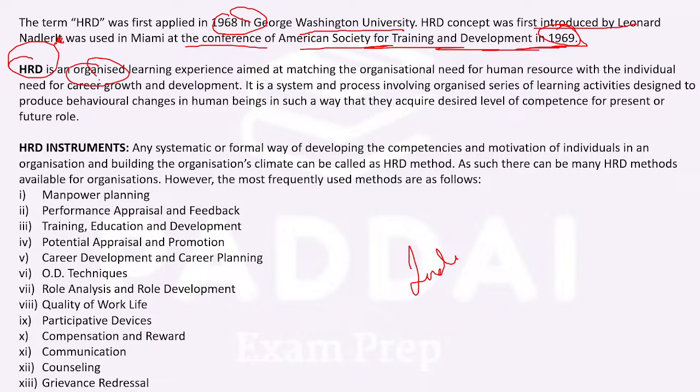No, it is planned. Its main purpose is to get a learning experience, bringing permanent changes in behavior or performance, which is aimed at matching the organizational need for human resources with the individual need for career and development. So as an individual I have certain needs, as an organization I have certain goals. When you talk about matching them through learning, it is human resource development.